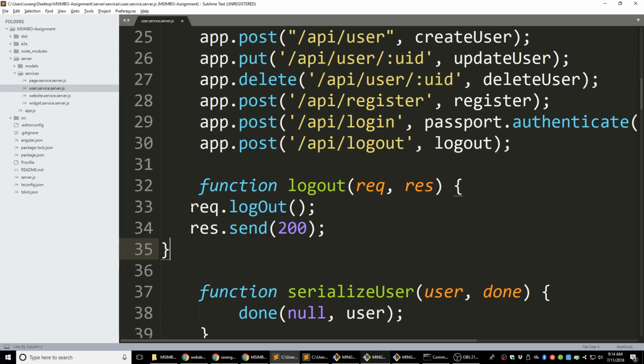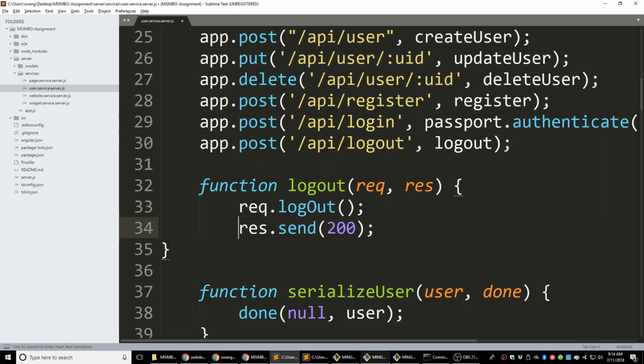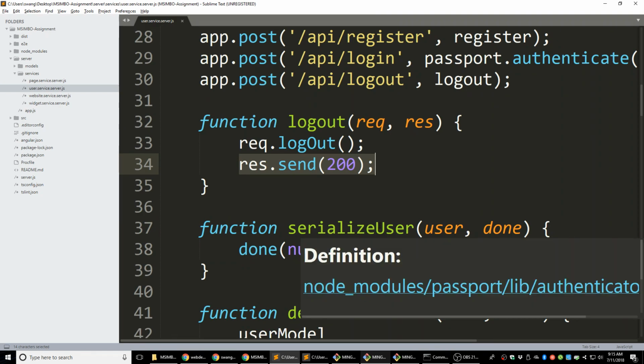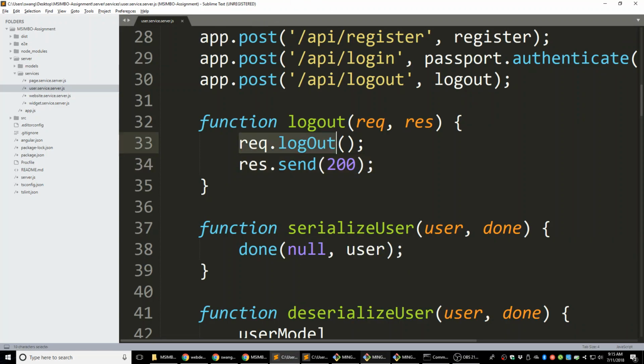The first line, request.logout. This is a predefined function in Passport.js, which is going to log out the current user in Passport.js and erase the user information in the cookie. And the second line here is sending a 200 to the client side, the status code for success, and the client knows that this process is done, it's finished successfully. That's the only thing the logout does.